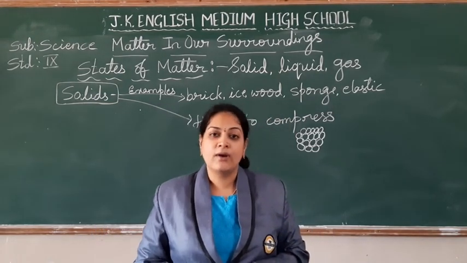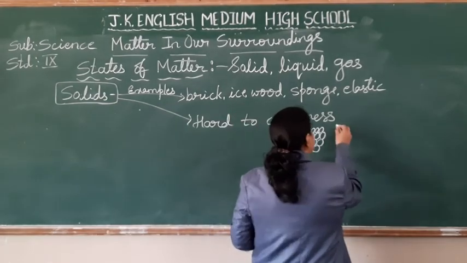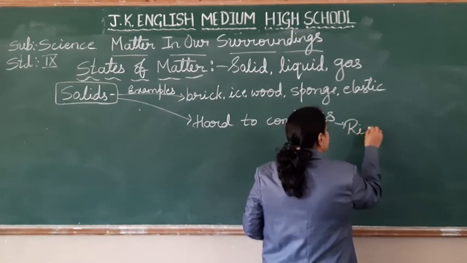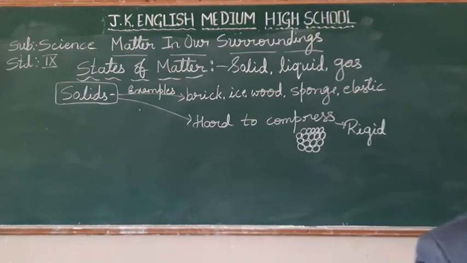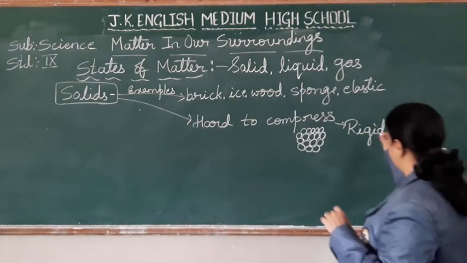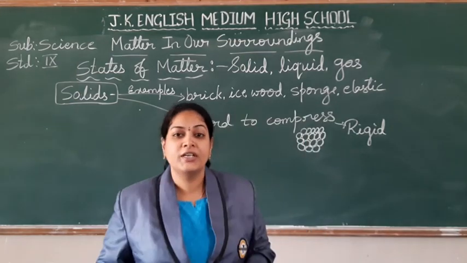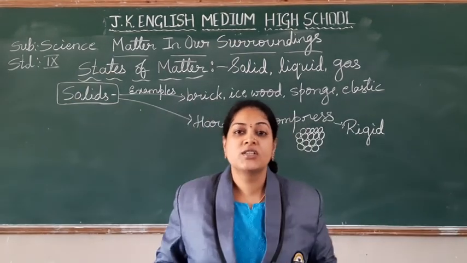Here we are using one more word, students. Solids are very rigid. What is this rigid or rigidity? You cannot change the shape.